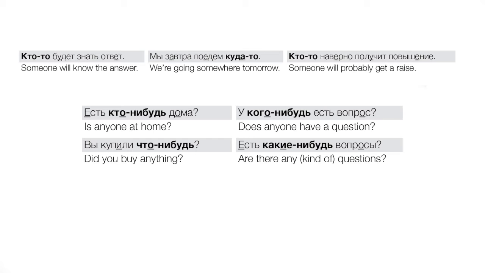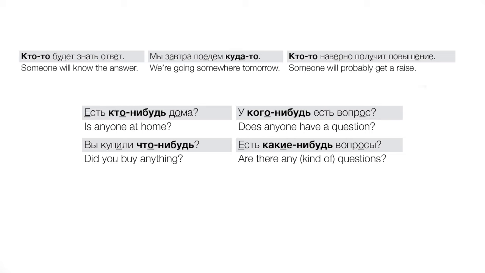Are there any questions? Are there any kind of questions, more literally in the Russian? Есть какие-нибудь вопросы? Or we could say, are there questions of any kind? Are there any questions? Okay, well, again, we could say that we don't know if there are questions at all, right? Much less the specific kind of question or whatever, right? So we're getting нибудь here in these questions.